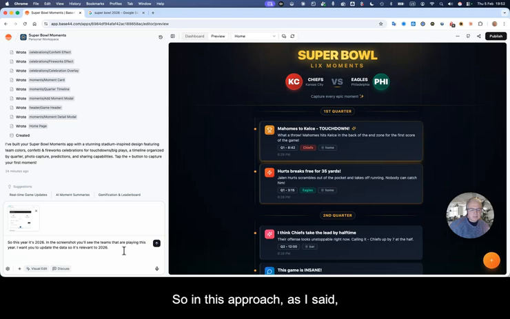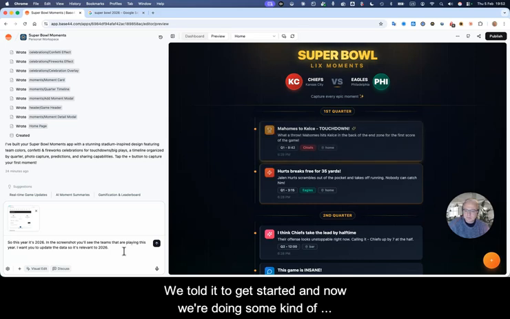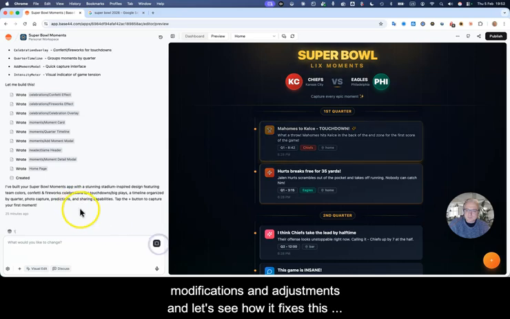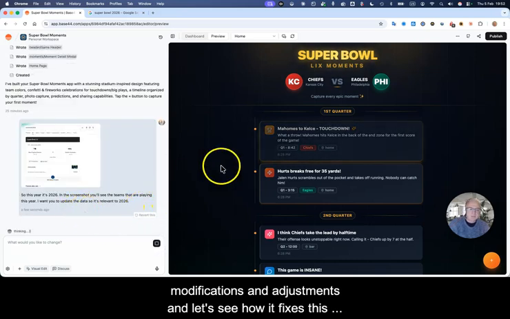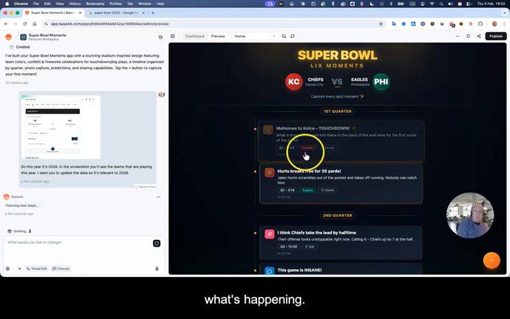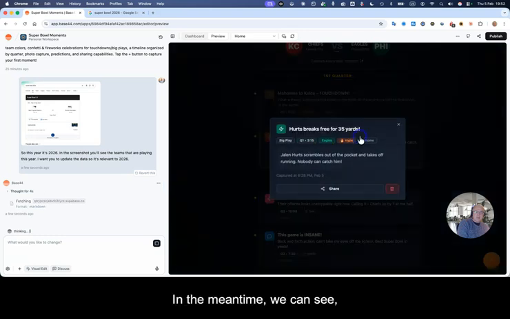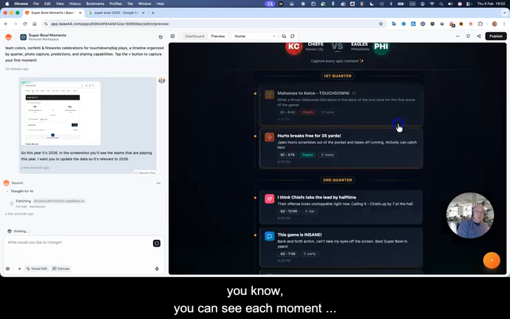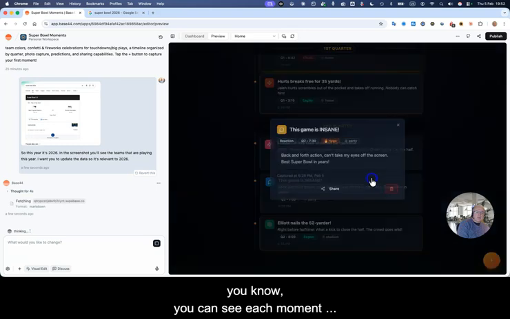So in this approach, as I said, we're just going to give it what we did. We started with a very blank slate. We told it to get started. And now we're doing some kind of modifications and adjustments. And let's see how it fixes this design and also maybe some of the moments in order to fit what's happening. In the meantime, you can see each moment has its details.